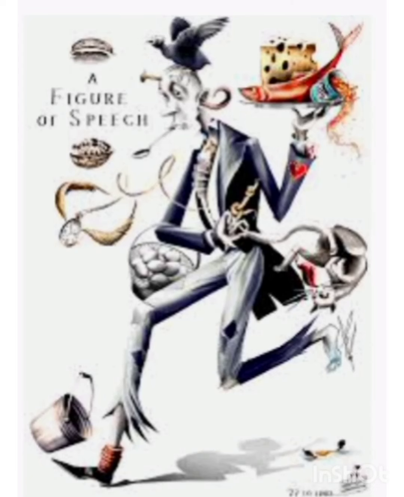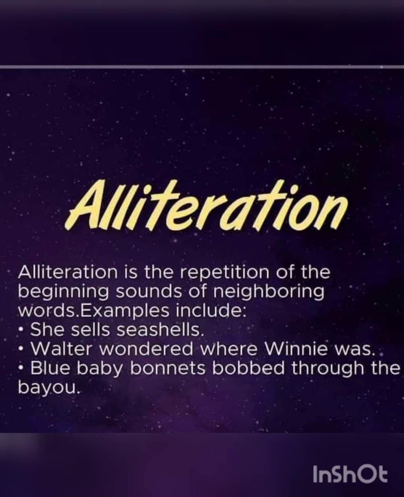Figure of speech. First figure of speech is alliteration. Alliteration is the repetition of the beginning sound of neighboring words. Example includes she sells seashells. Again, you can see S is repeated in all the words.